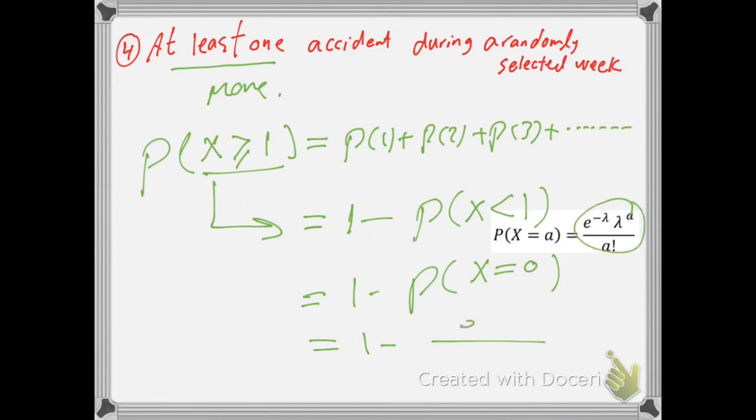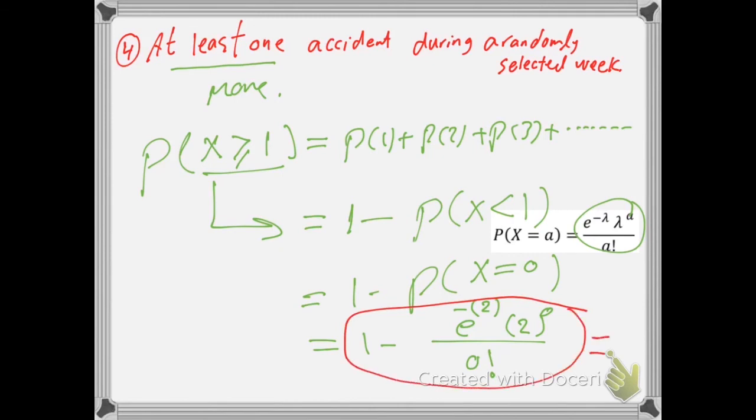Then to compute this part, this is equals to 1 minus fraction. Let's start to use the formula e to the power negative lambda. Lambda equals 2 if you remember. Bracket contain 2, and here you should put your x equals 0 and take this 0 down and make it factorial. Now by the calculator you can compute all of that.